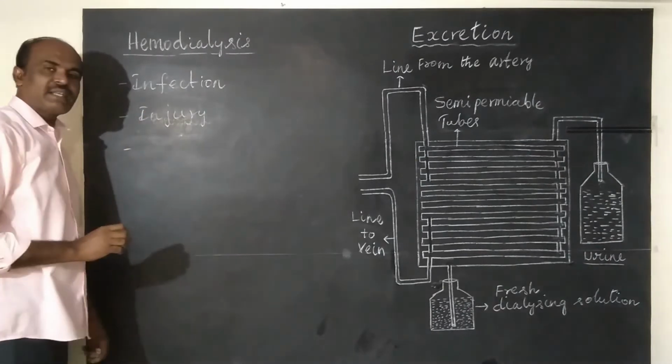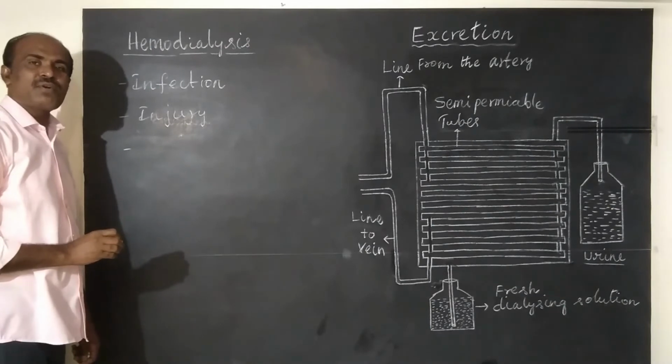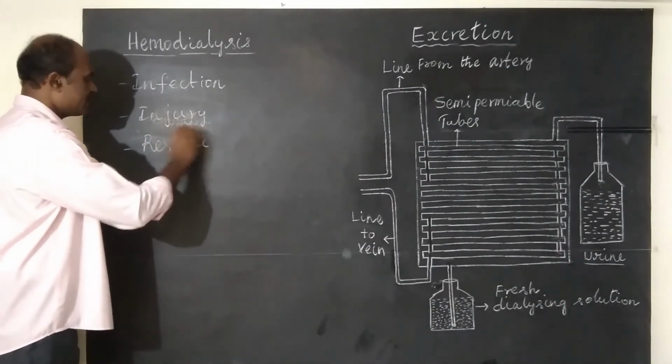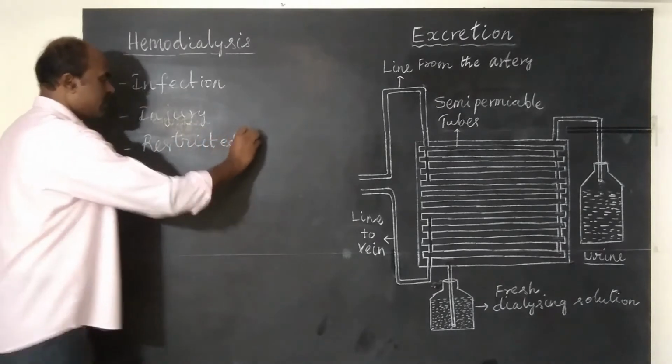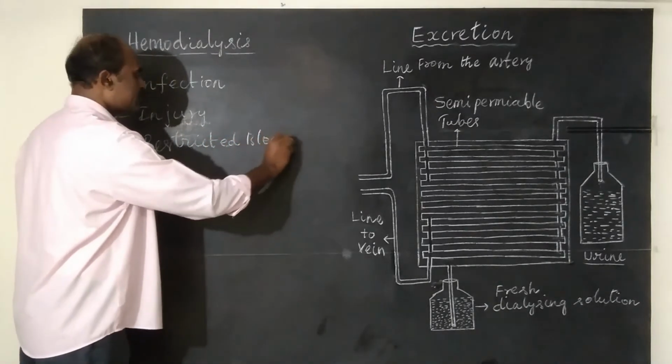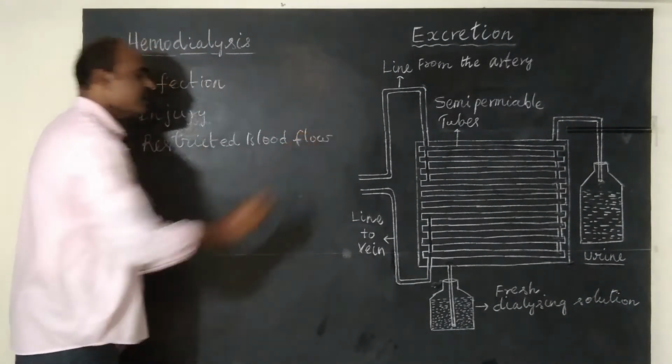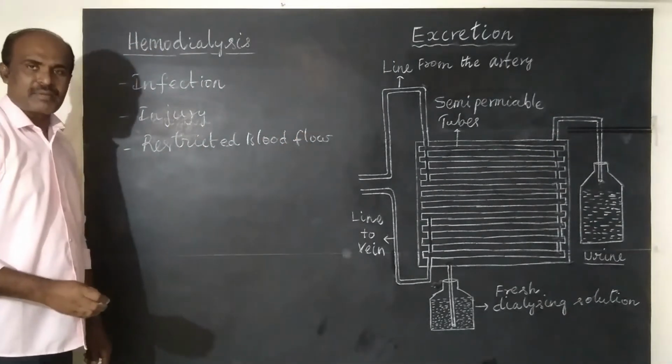The third reason is restricted blood flow to kidneys. Because of these reasons, kidneys are unable to function normally.